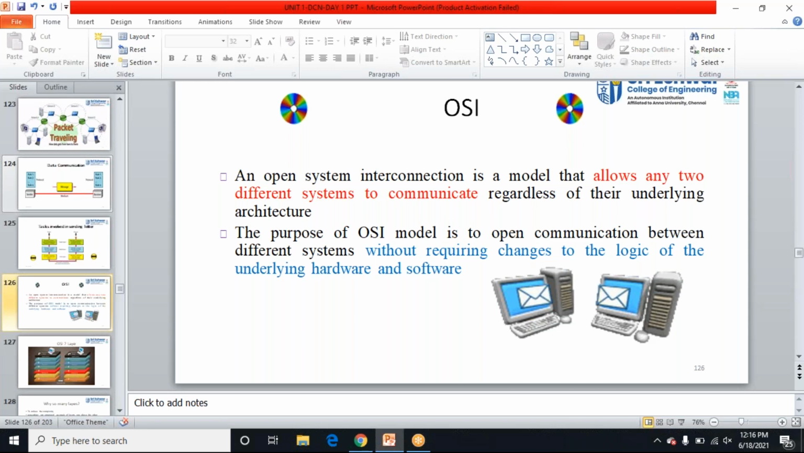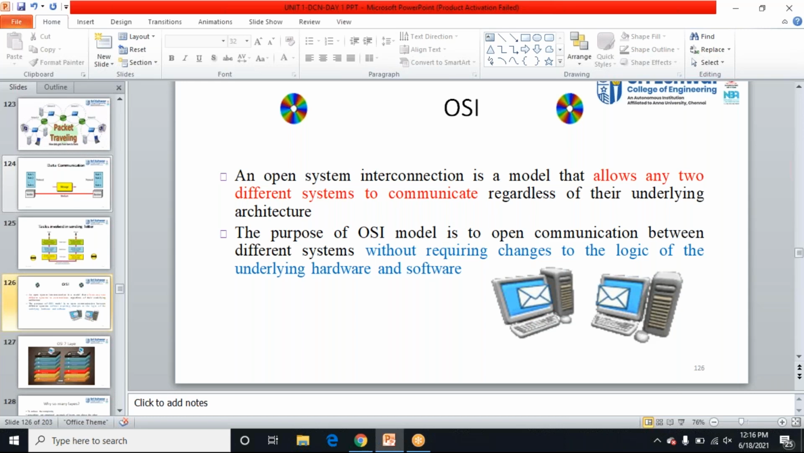Okay, that is the main purpose of our OSI model. The purpose of our OSI model is to open communication between different systems without requiring changes in the underlying hardware and software of those systems. Okay, that is our OSI model.